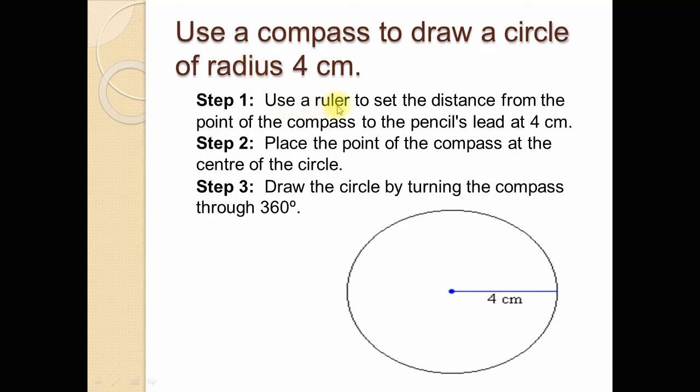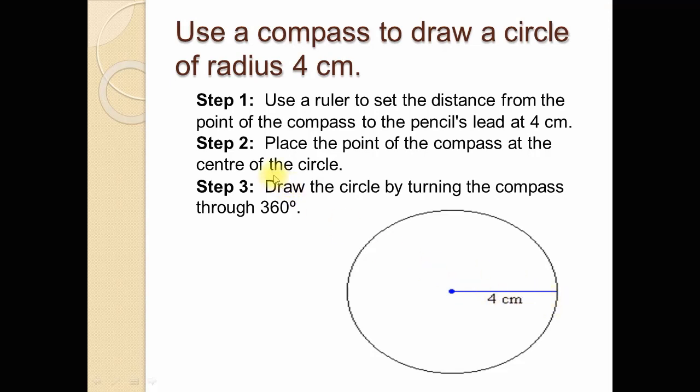Use a ruler to set the distance from the point of the compass to the pencil's lead at 4 centimeter. So first of all, locate the center of the circle, put the compass at this point and open the compass about 4 centimeter.